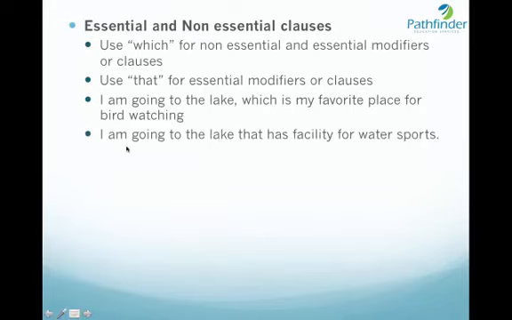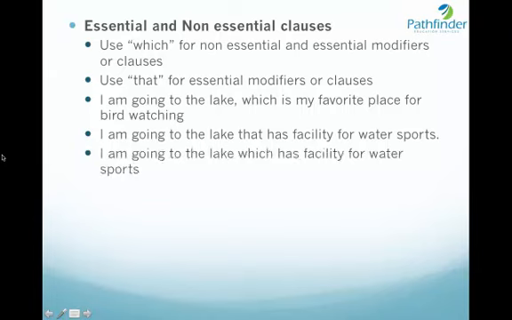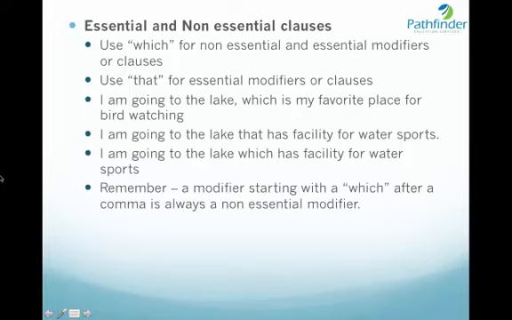But look at the next sentence. I am going to the lake that has facility for water sports. So there might be several lakes, and I am going to the lake which has the facility for water sports. So here, anything that follows the relative pronoun that is an essential modifier of the word lake. I can also replace it with which, because which also can be used for essential modifiers. I am going to the lake which has facility for water sports. Remember, a modifier starting with which after a comma is always a non-essential modifier, a very important point.